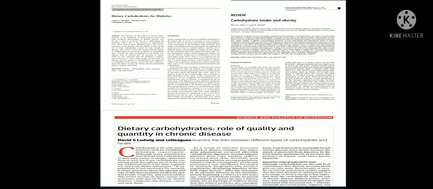There are many research and studies conducted on dietary carbohydrates and many are still going on. Listed are a few dietary carbohydrate related research studies.